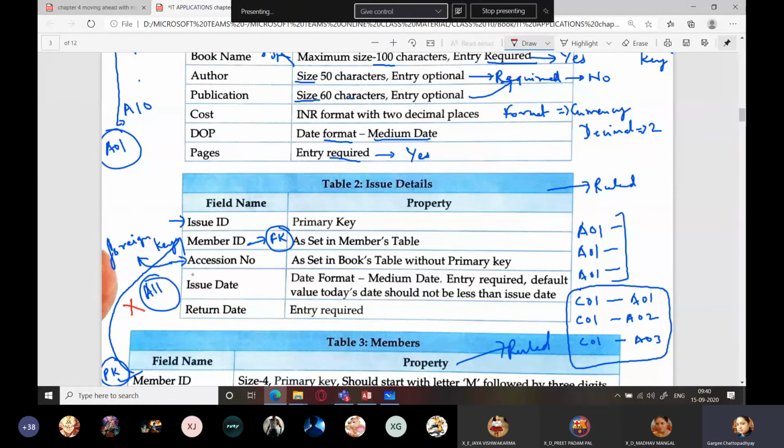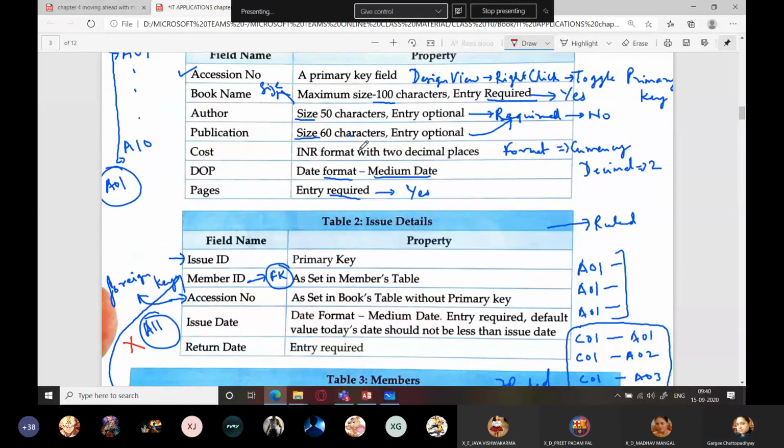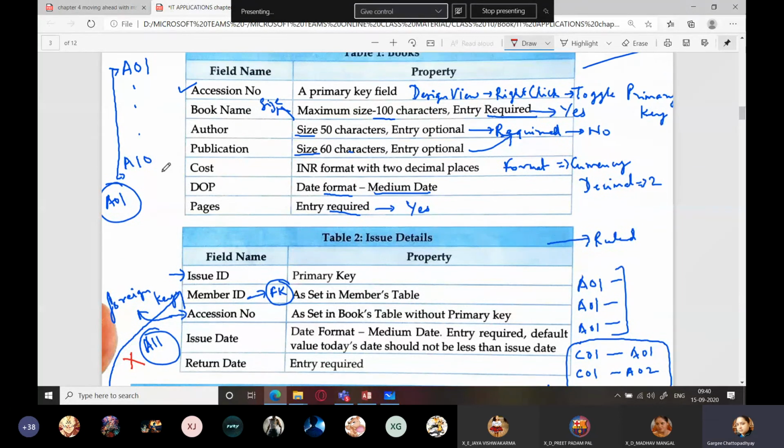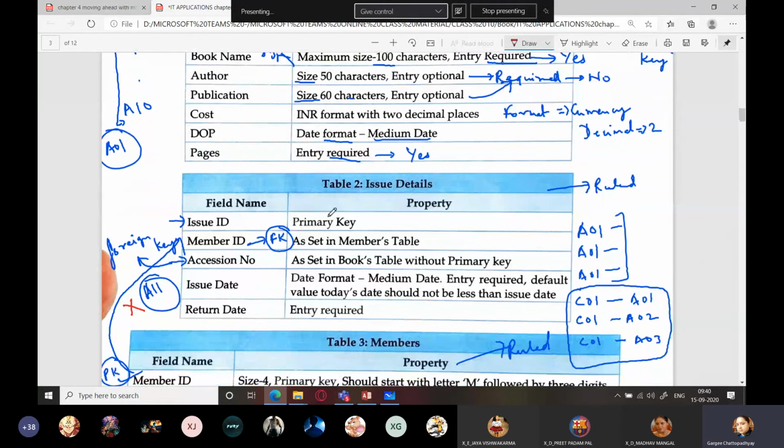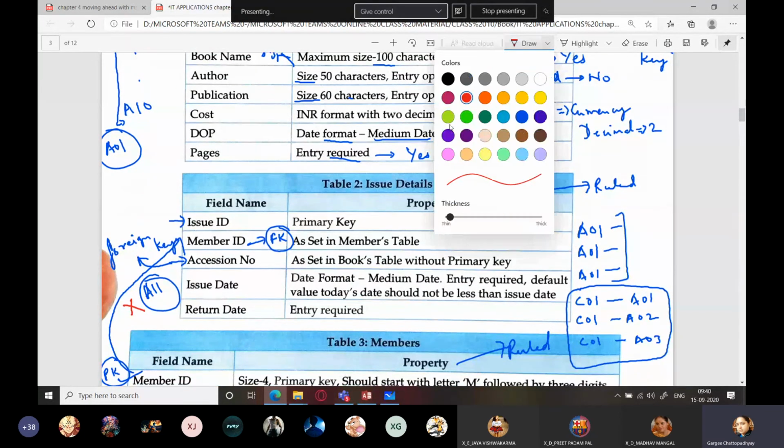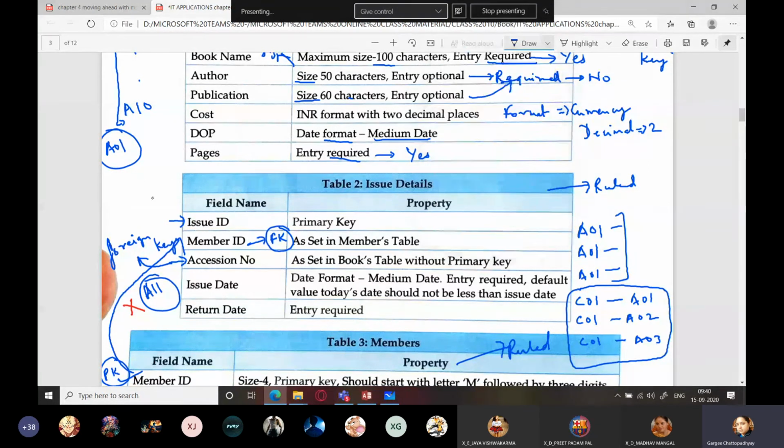You cannot do this. Understood? That is because you already have 10 books and you are trying to access the 11th book which does not exist. So that will give you what? An error. Understood? So this is what you have to check. This is known as integrity check.